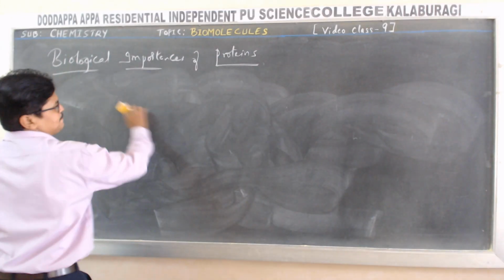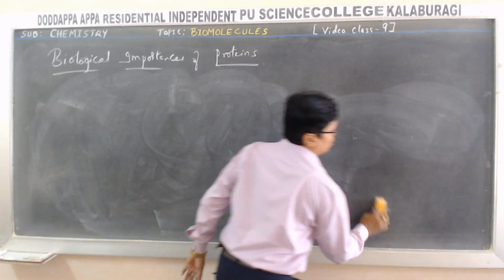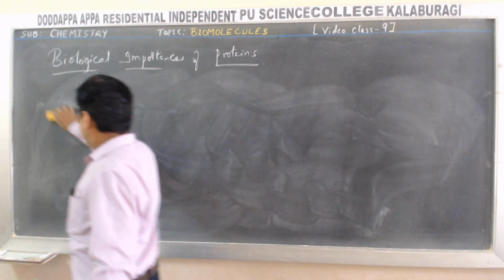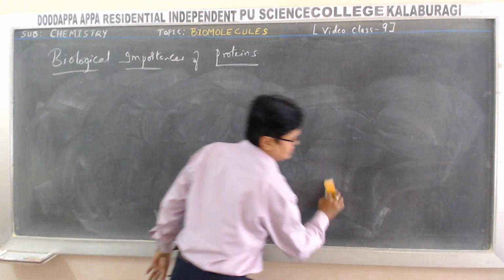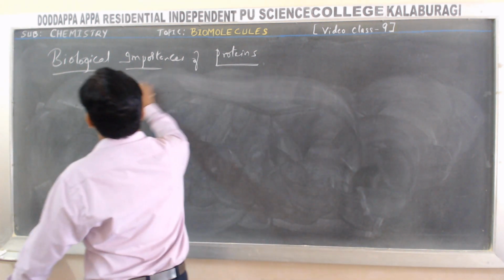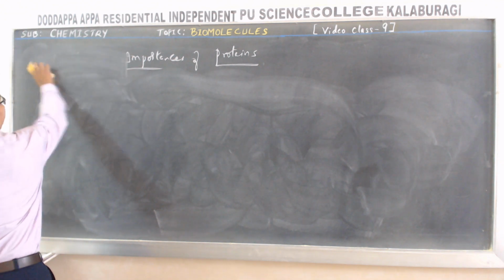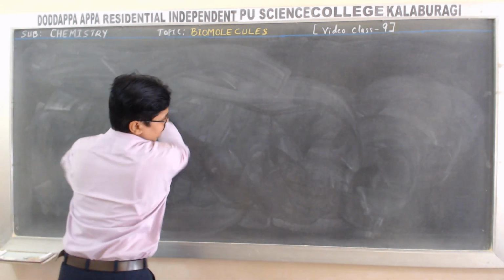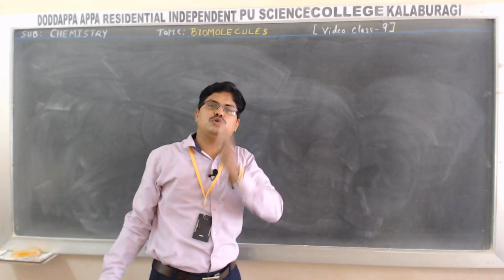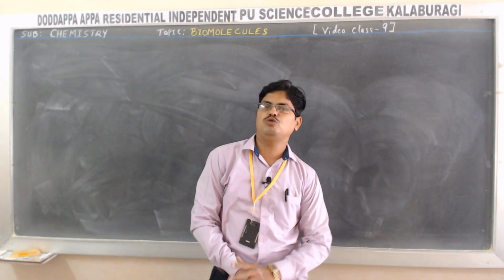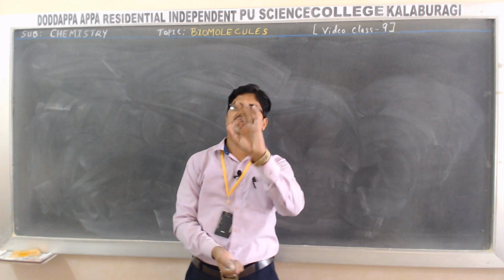Okay students, as we know, enzymes are specific in nature, meaning they catalyze a particular biochemical reaction. Just now we came across maltose converting into 2 moles of glucose by using the enzyme maltase.